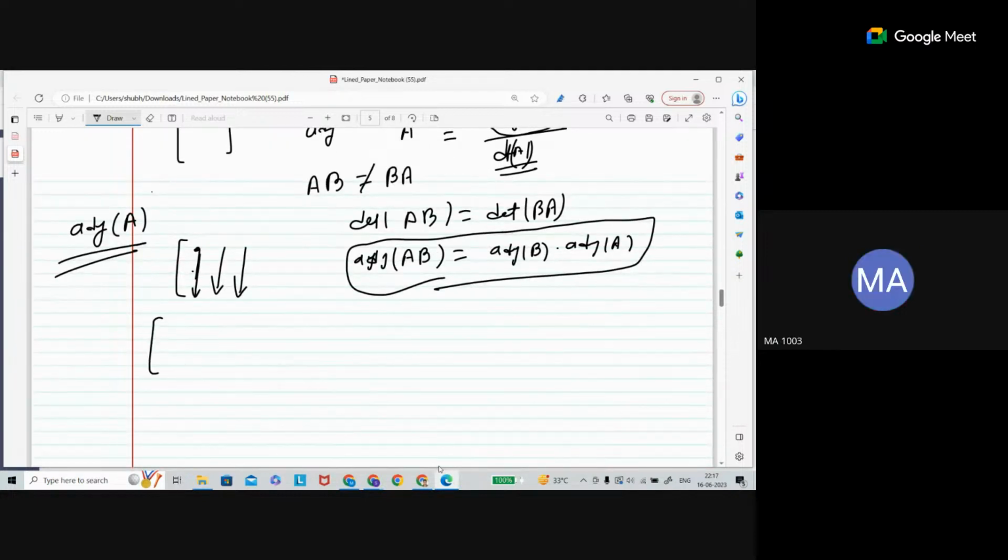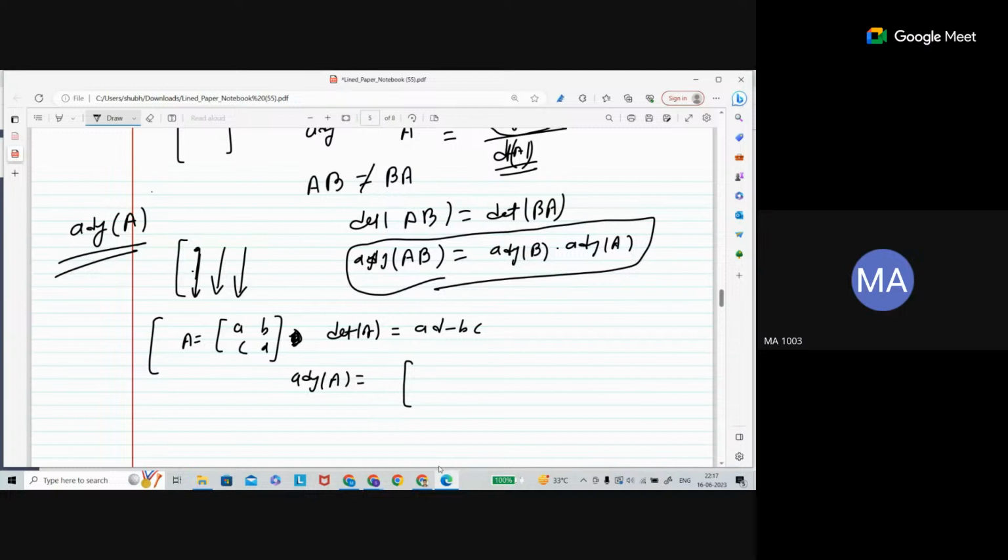Suppose you have a matrix A, B, C, D, and you want to find the inverse of it. First find the determinant of this one. The determinant of this matrix is AD minus BC. Now, what will be the adjoint? First find the cofactors, then transpose it.